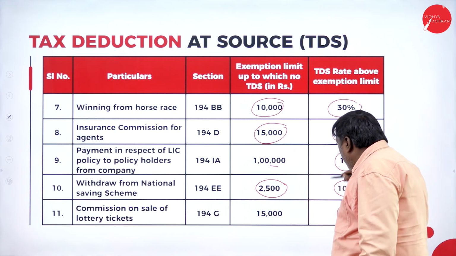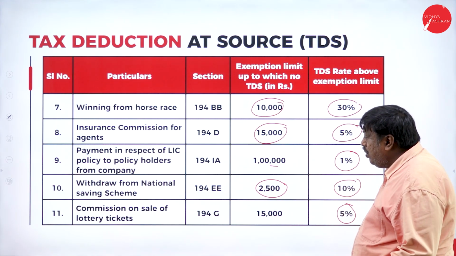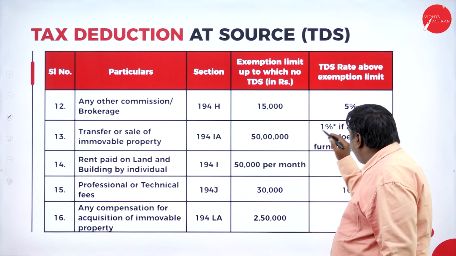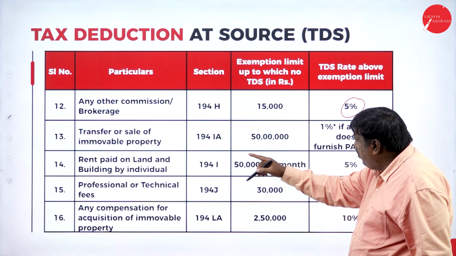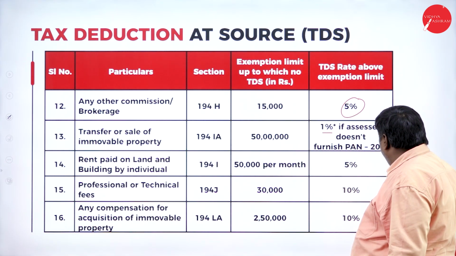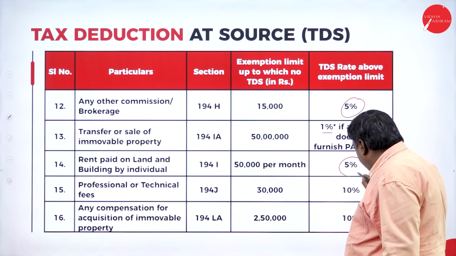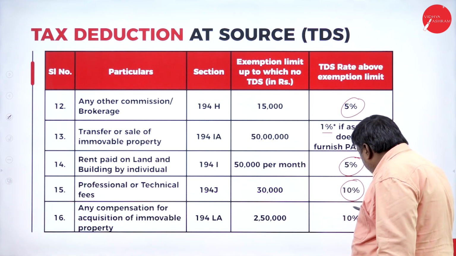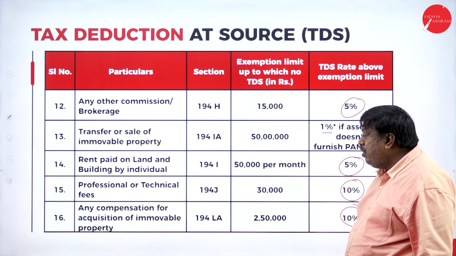So this is what we have here, the rates as well as on what basis they are going to calculate. 5% TDS rate here, and for immovable property, 1%. If the assessee does not furnish PAN, then it will be 20%. For amounts paid on land and building, 5% TDS rate, 10% TDS rate, 10% TDS rate for compulsory acquisition of immovable property.